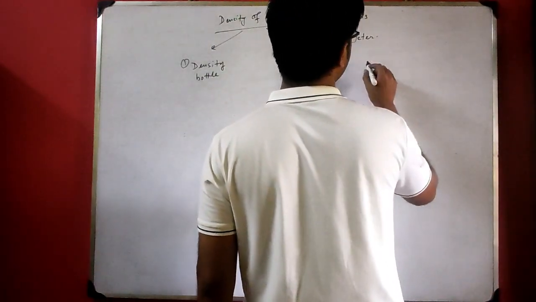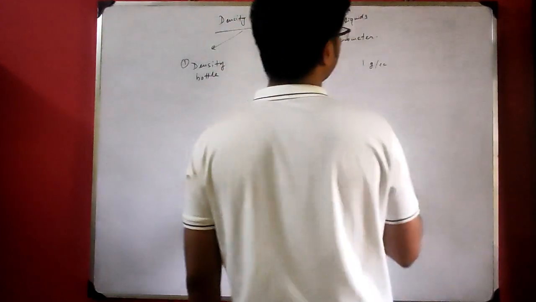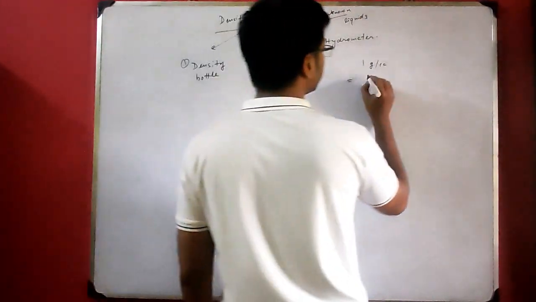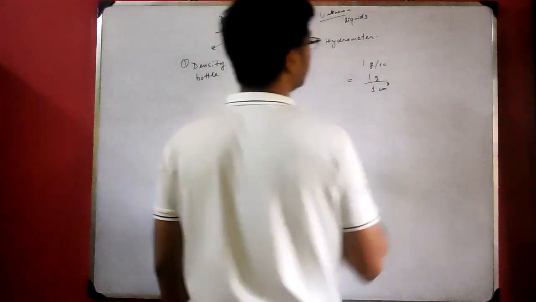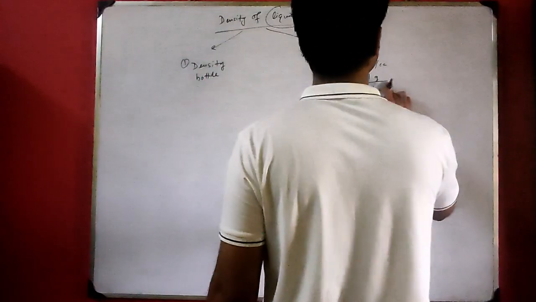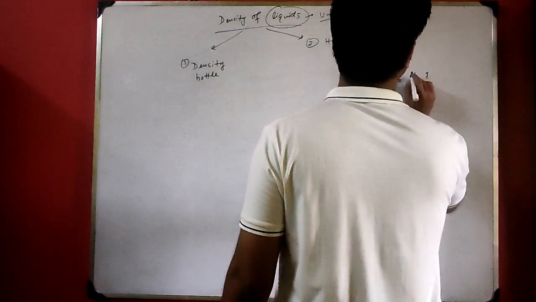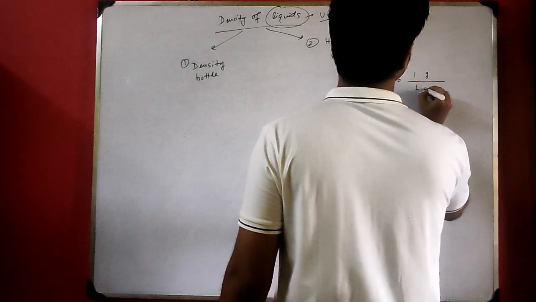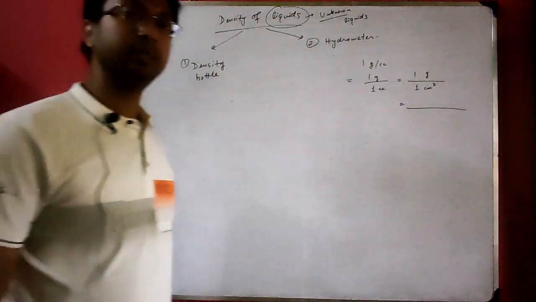Let us take 1 gram per cc, which is equal to 1 gram by 1 centimeter cube. Cc means centimeter cube. Now 1 gram is equal to 1 by 1000 kg.